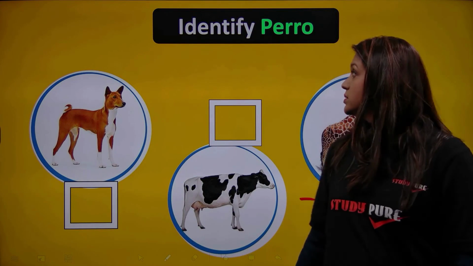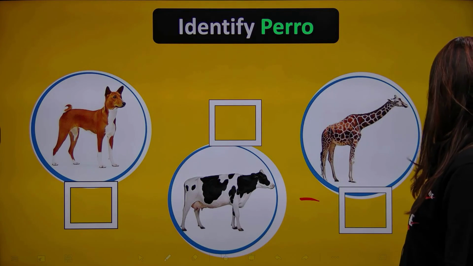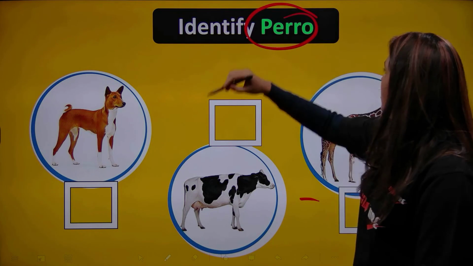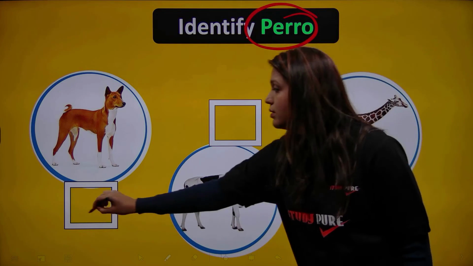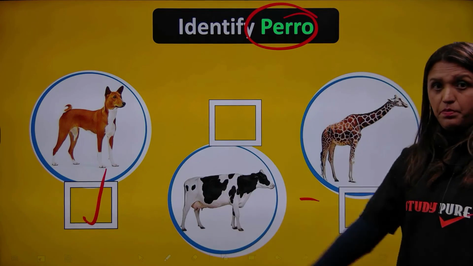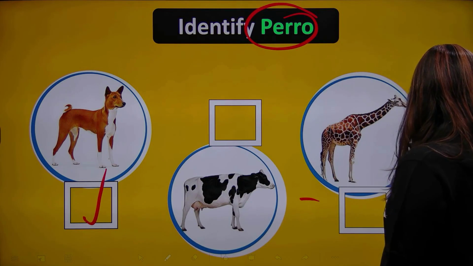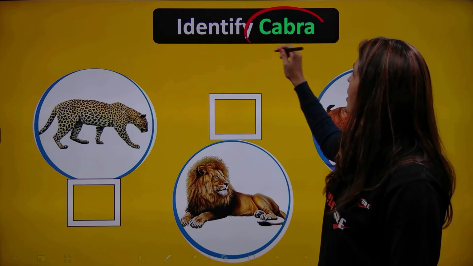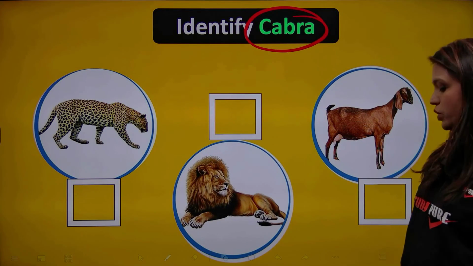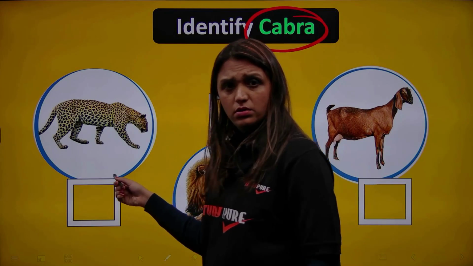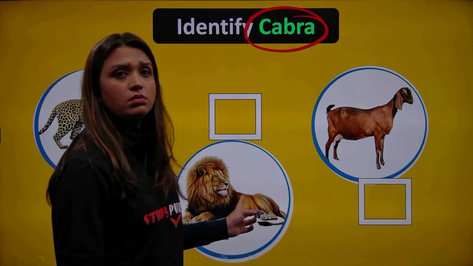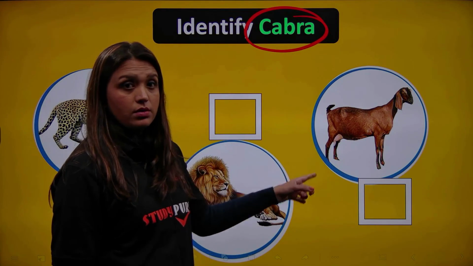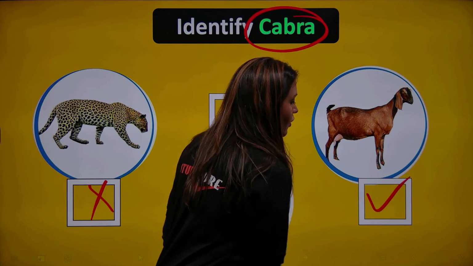Okay, next. Perro. Very simple again. That's a perro. And then we have a cabra. And who's going to tell me which one is a cabra? This one? No. This one? No. This one? Correcto. So that's a cabra.